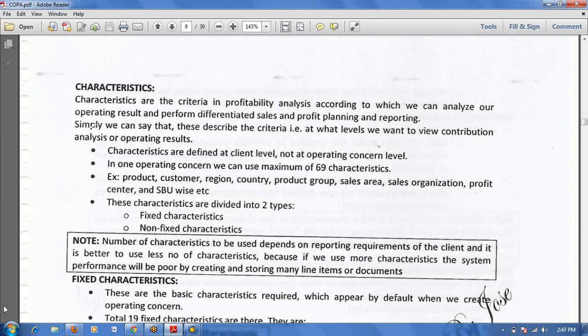Normally my client sees the profitability at only two levels: one is material-wise and one is customer-wise.